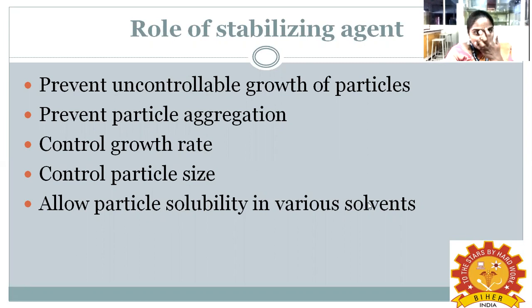The main role of the stabilizing agent is to control the growth of particles and prevent aggregation. Once particles get aggregated, the nanoparticles cannot be used for various applications. So stabilization is very important for nanoparticles made by the chemical method.